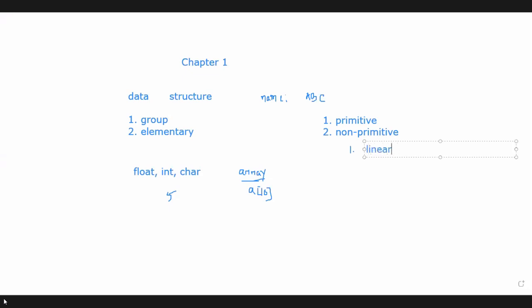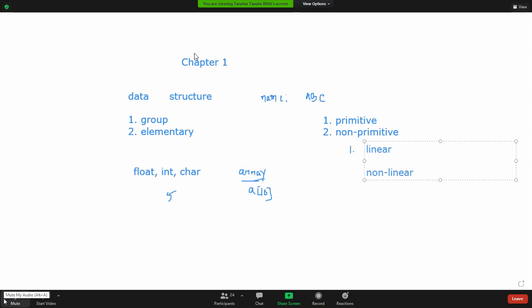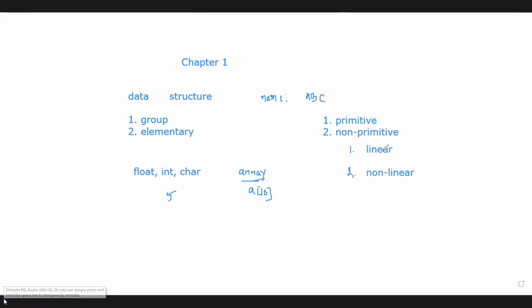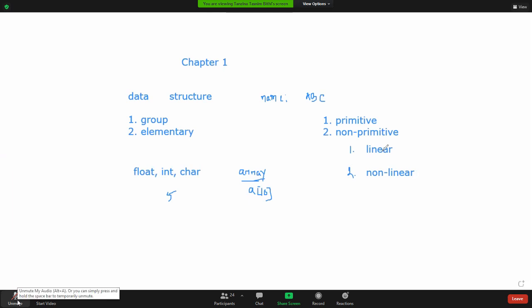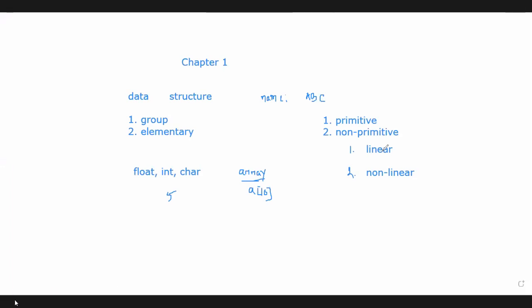Okay, so this non-primitive data structure can be divided into two parts. One is linear and another is non-linear. Clear? Yes, ma'am. Okay, so now how can we define linear data structure and non-linear data structure? Data structure means we are using some format for organizing the data, and when we are using a particular data structure, we have to use its own strategy or technique for organizing the data, right?